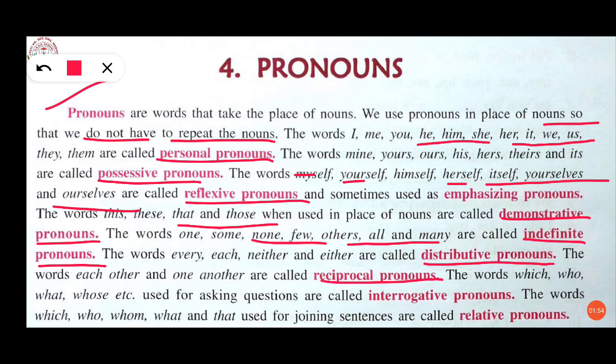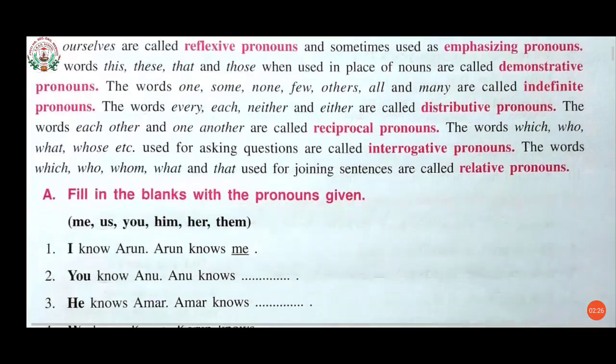Then reciprocal pronouns: the words each other and one another are called reciprocal pronouns. Interrogative pronouns: the words which, who, what, whose, etc. used for asking questions are called interrogative pronouns. And the last one you can see over here is relative pronouns, and the words which, who, whom, what, and that used for joining sentences are called relative pronouns.